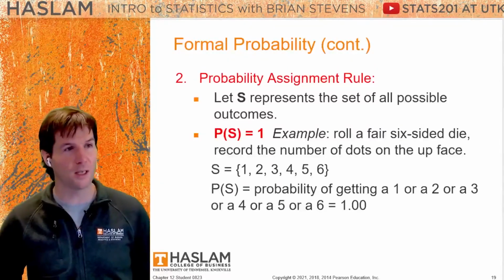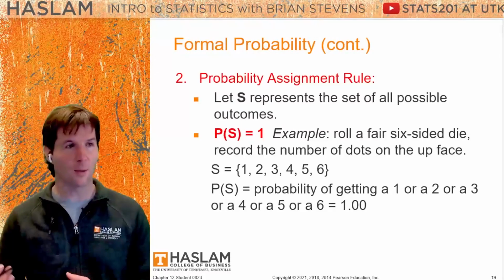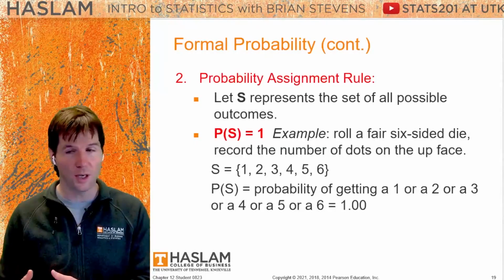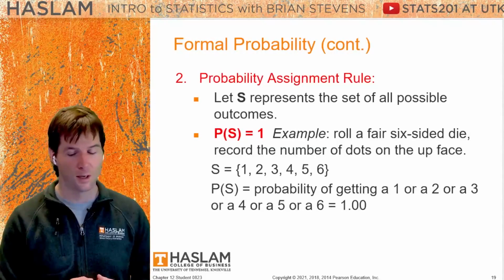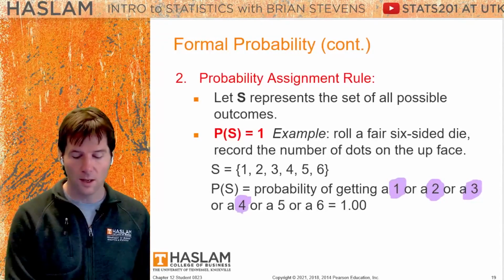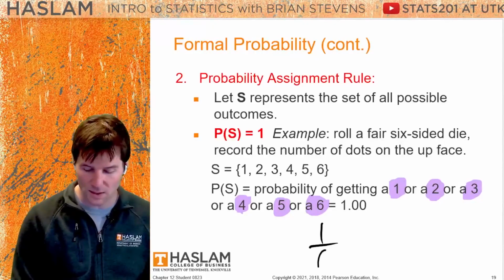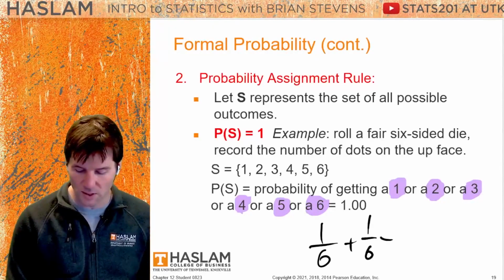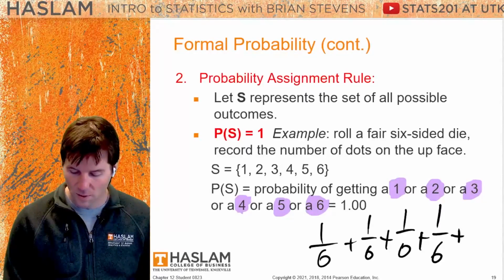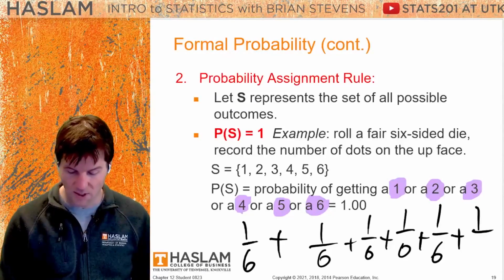Next rule of probability is that the sample space itself must add up to 100%. Now, think about this. This means if we list everything that could occur, it adds up to something that must occur. As in, here's the dice rolls that could occur, and if we look at their associated probabilities, which would each be 1/6, and we add up all these 1/6 because they're all equally likely on a fair dice, well then, we would see right here that we get 100%.